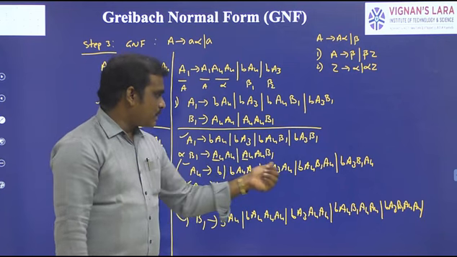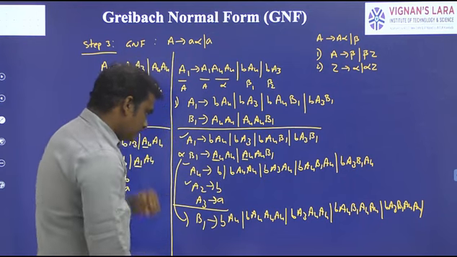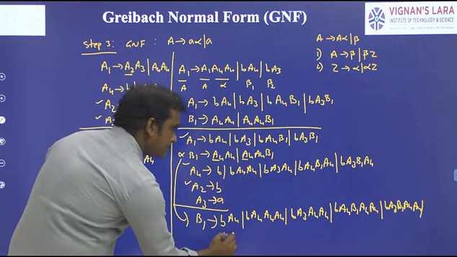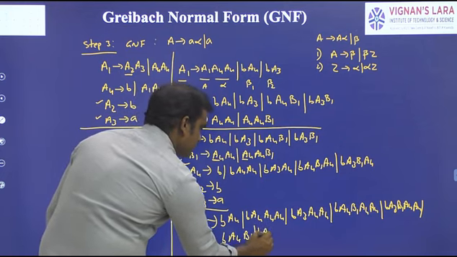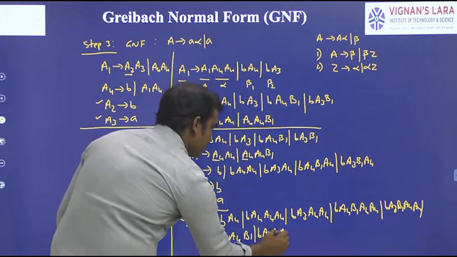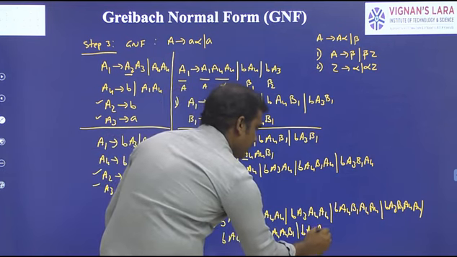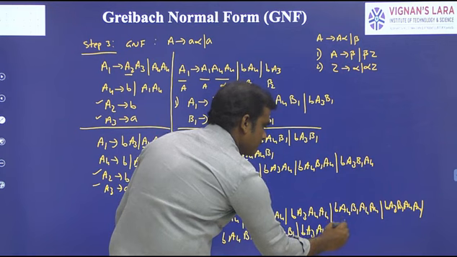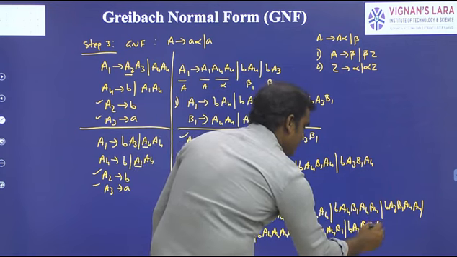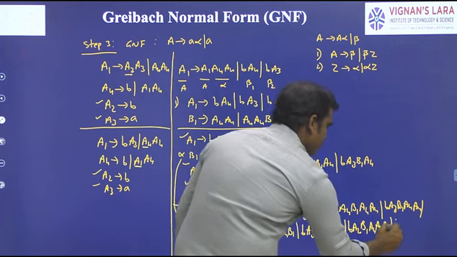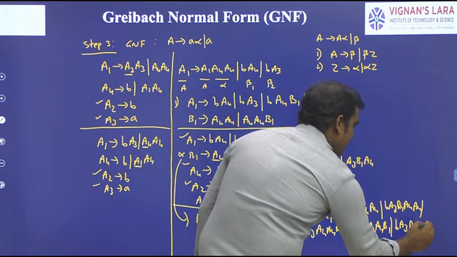Then these productions are followed by A4 B1. Now B A4 B1 A4 A4 A4 B1, B A3 A4 A4 B1, B A4 B1 A4 A4 B1, B A3 B1 A4 A4 B1.